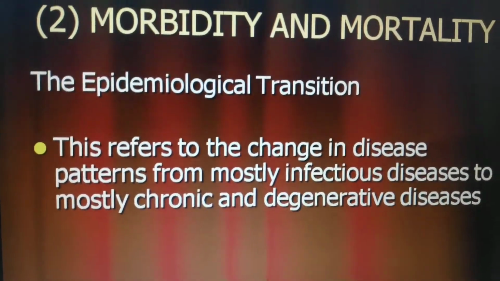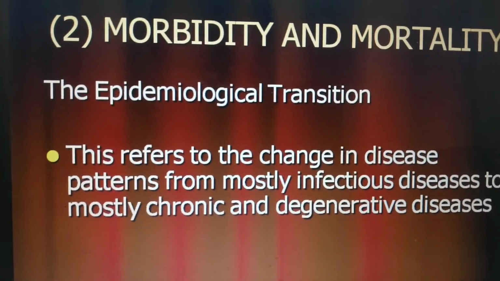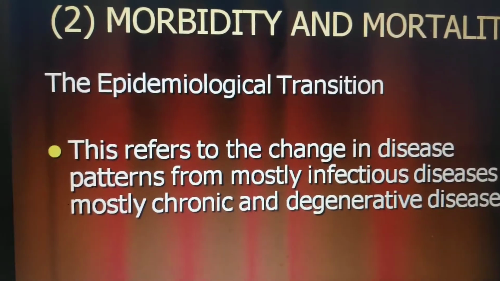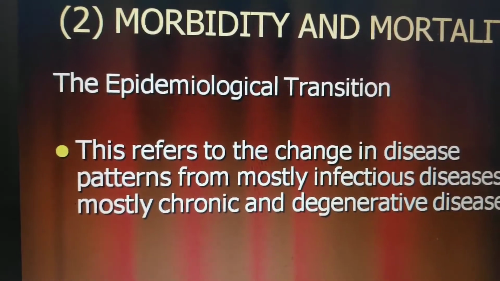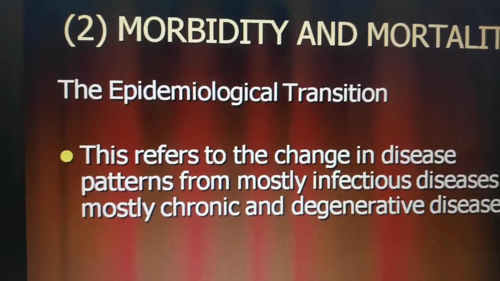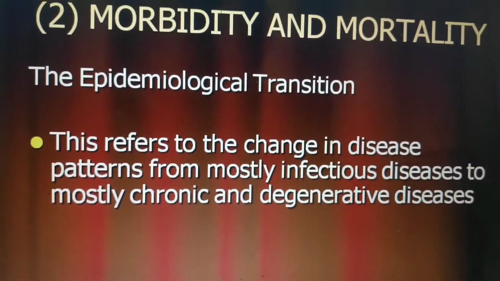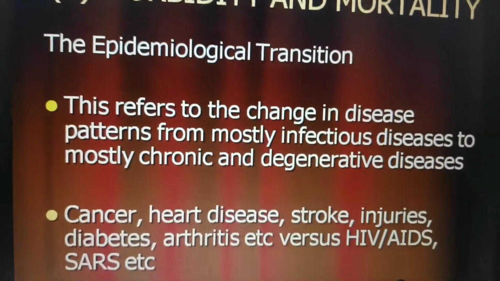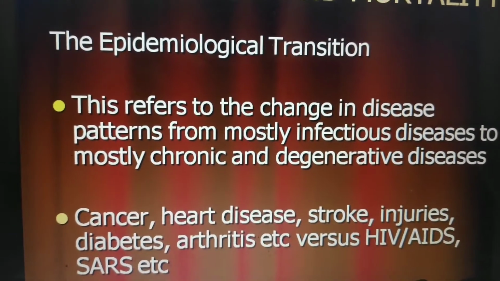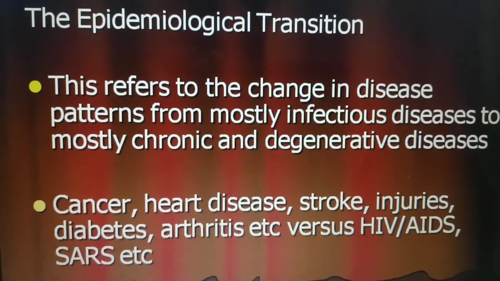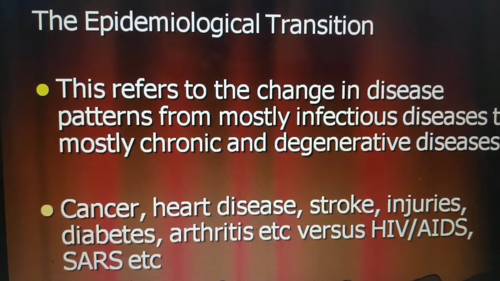Dear students, we all know in this COVID era, the mortality or fatality rate is high for those persons who already have earlier diseases, such as heart disease, diabetes, neurological problems, kidney transplantation, etc. So mostly chronic and degenerative diseases are affected with this epidemiological type of transition. Okay, and next is the burden of disease: cancer, heart disease, stroke, injuries, diabetes, arthritis, etc.